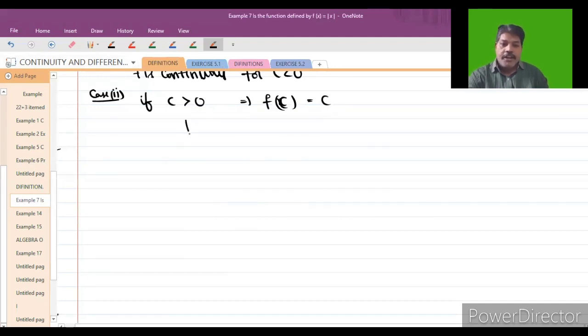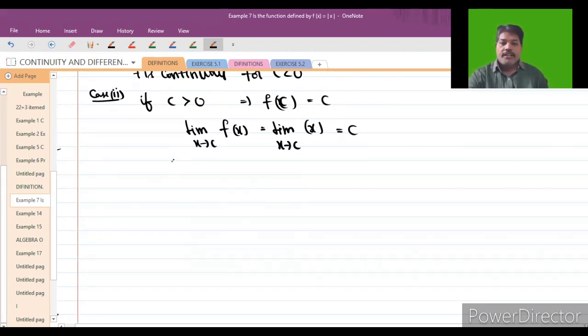Next, the limit as x tends to c of f of x. F of x value will become x only. Why? Because c is greater than 0 and x is tending to c only, so automatically f of x will become x, which is also c.